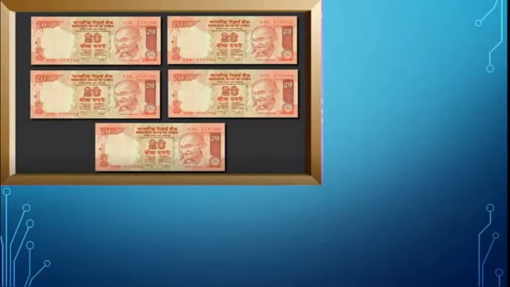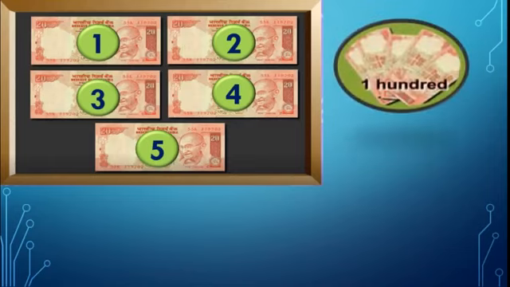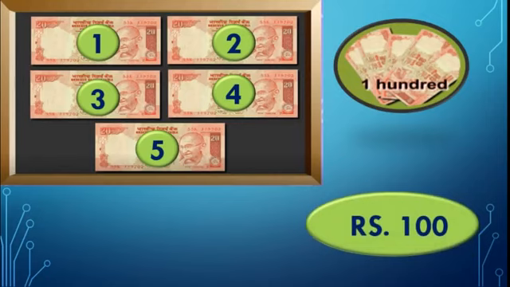See dear students, here you can see 5 notes of 20. How many? See, 1, 2, 3, 4 and 5. 5 notes of 20 rupees each. What is the total of that? Yes, you are right. That is 100 rupees. How will we write 100?